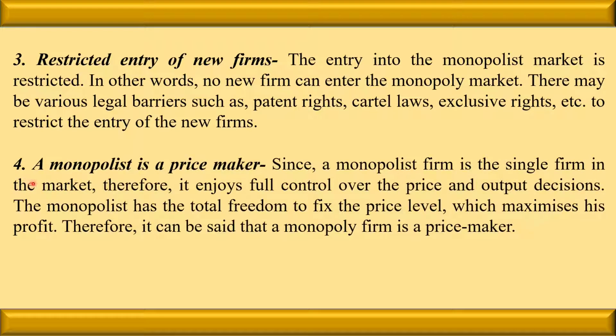The next feature is that a monopolist is a price maker. We know that in the market, the industry determines the price. In the case of the monopoly, the firm represents the industry. It means firm and industry are both the same individual or group of individuals. So when I say the industry determines the price, it means more or less the monopolist is determining the price. Why? Because a single firm represents the industry.